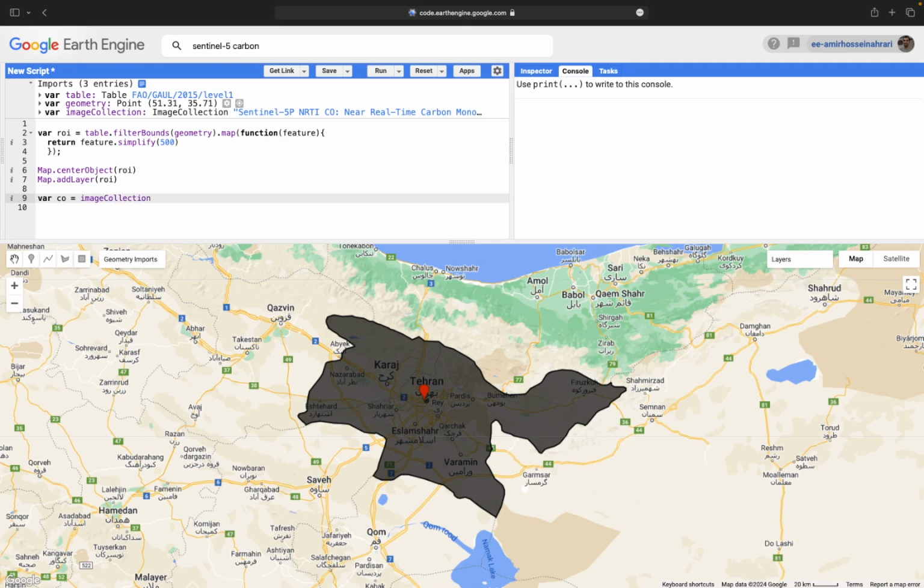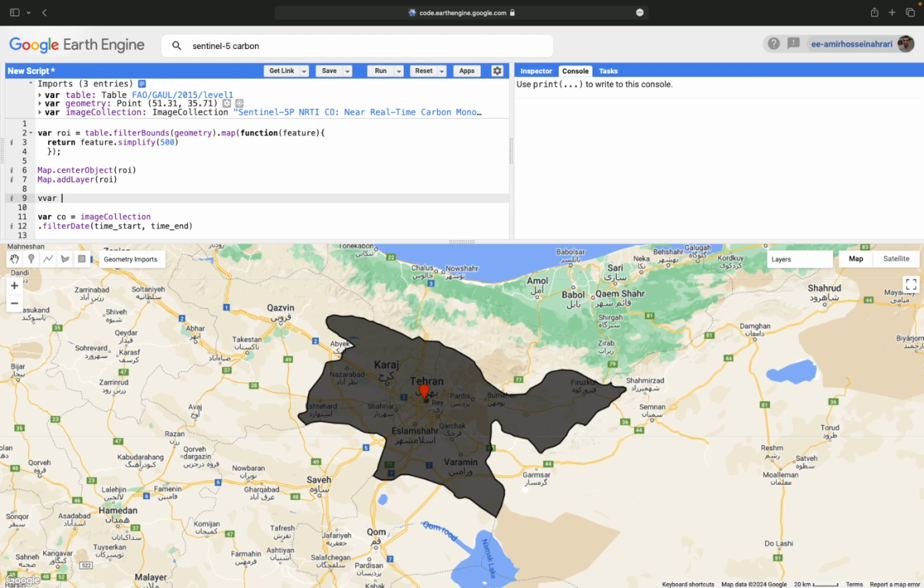So I'm going to call image collections or Sentinel-5 images since the start of 2019. So here, for the filter date, I need two variables, one time start and one time end. What are time start and time end? They show the time period in which the data is taken by the satellite.